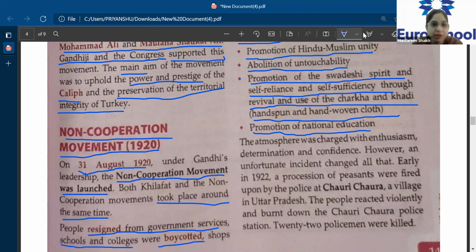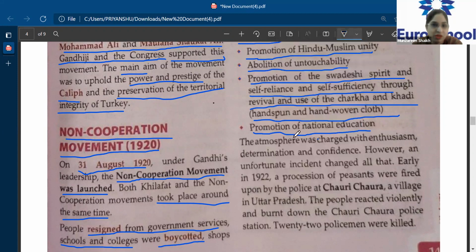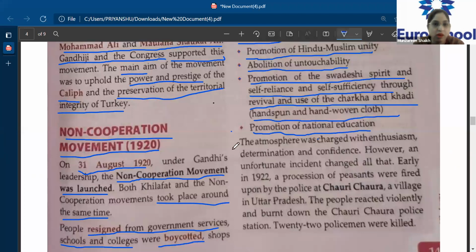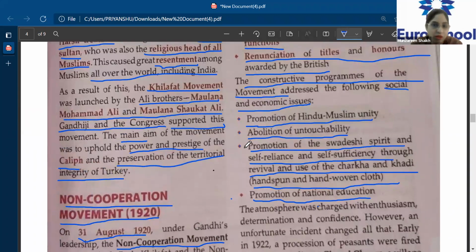Non-cooperation movement involved the Indians not cooperating with the British anymore. They were going to ban all government schools and colleges, boycott government offices, and return all the awards which they had received from the British government. So these were the things involved in the non-cooperation movement.